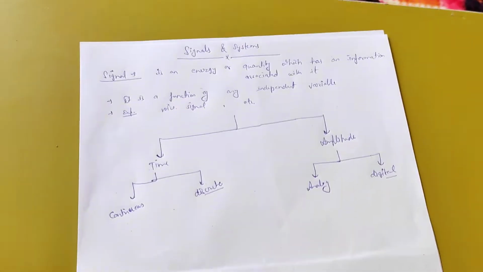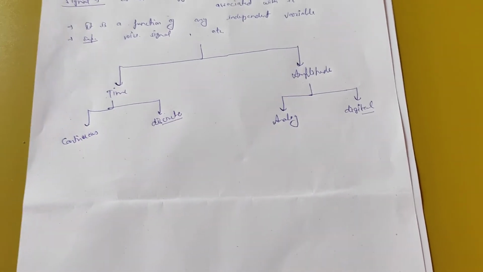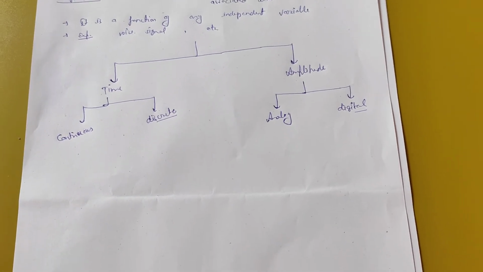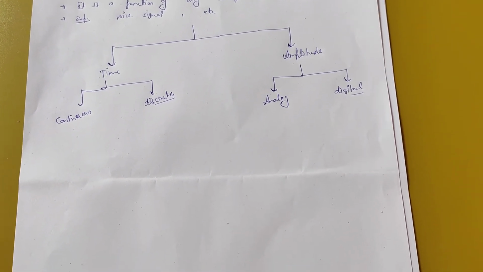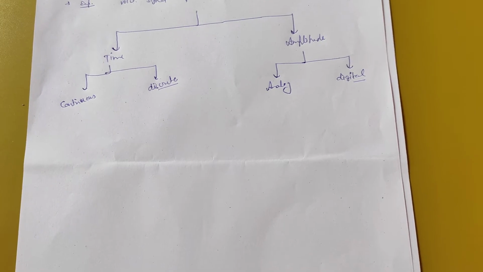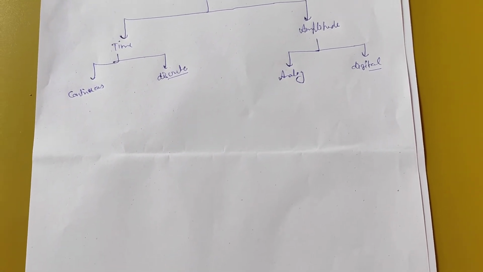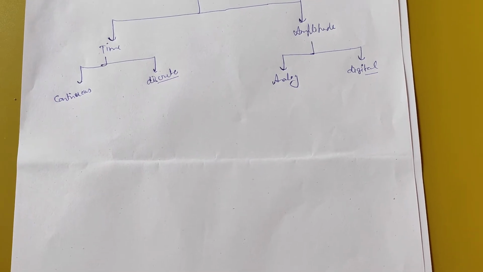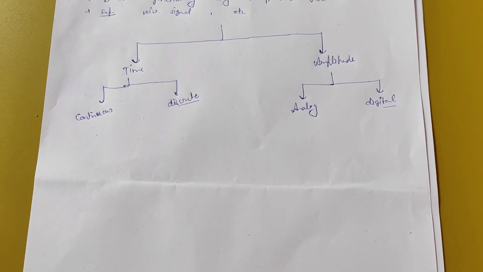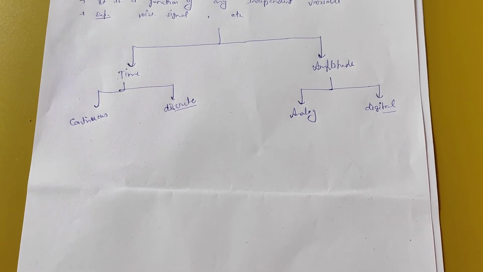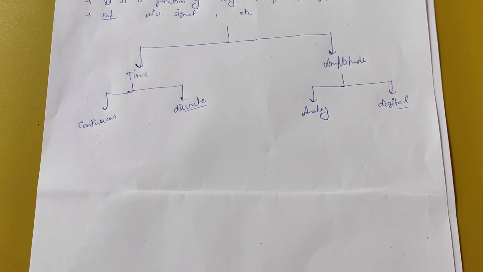The main thing is that people generally get confused about continuous time and discrete time signals, and analog and digital signals. People generally know what analog and digital signals are, but they get confused when we talk about continuous and discrete time signals. First of all, I assure you that after seeing this video you will not be confused anymore.